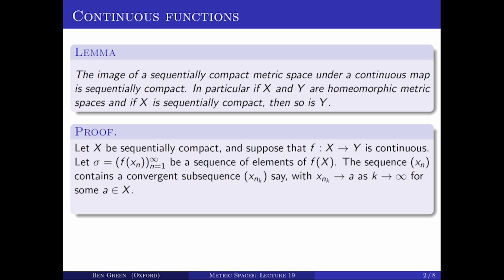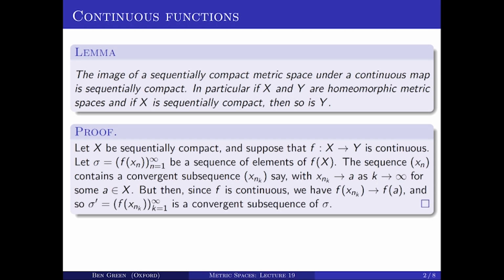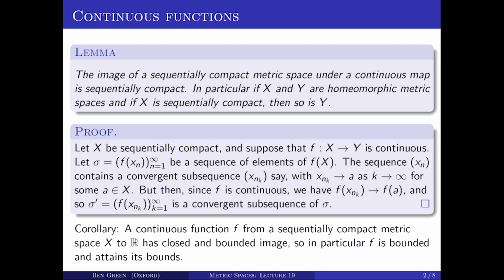But F is a continuous map, and we know that continuous maps preserve limits. So therefore, F of x_{n_k} tends to F of a. But now I've found a subsequence of the sequence sigma which converges, namely the sequence consisting of the F of x_{n_k}'s for k equals 1, 2, 3, and so on. That sequence converges to F of a. So an arbitrary sequence of elements of F of X has a convergent subsequence, therefore F of X is sequentially compact.